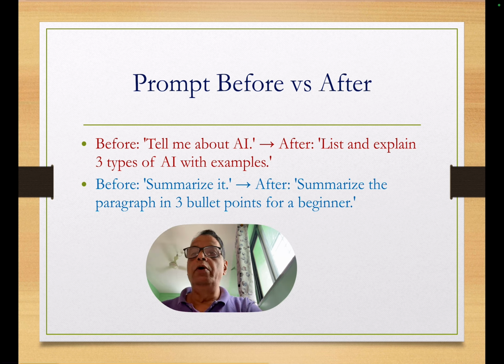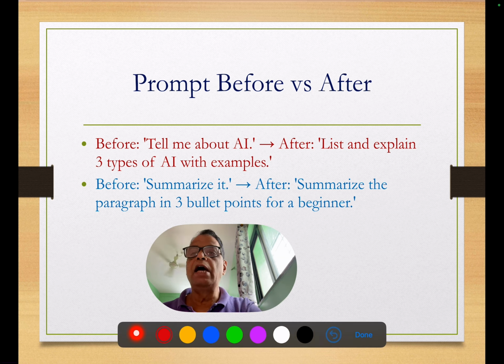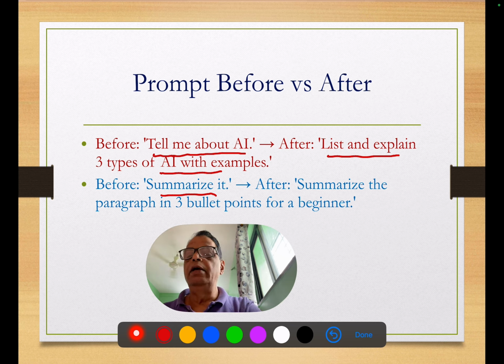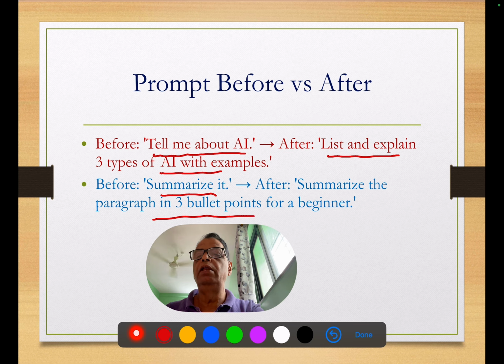So we can think of certain examples of how to write better prompts. For example, you are asking ChatGPT, "tell me about AI." It is better if you ask ChatGPT, "list and explain 3 types of AI with examples." So this is more specific. If you ask "summarize it," it is better to ask something like "summarize the paragraph in 3 bullet points for a beginner." That is better prompting for ChatGPT.